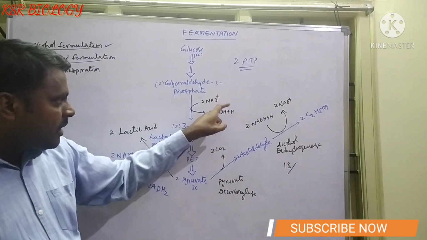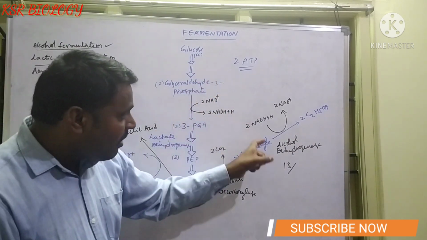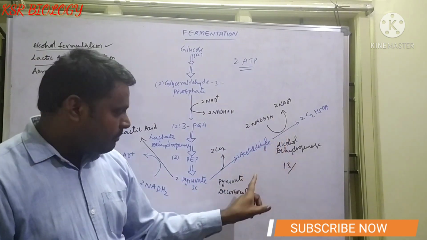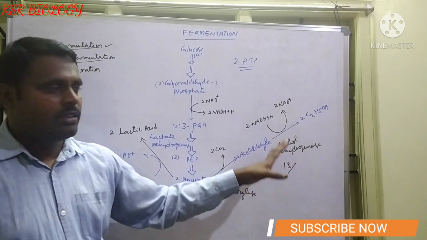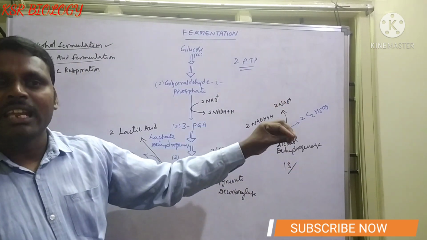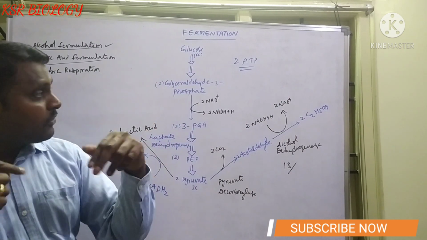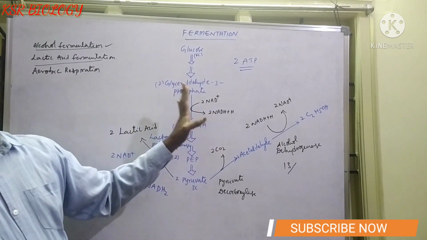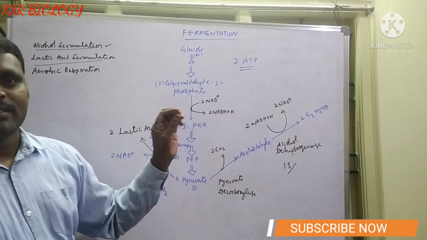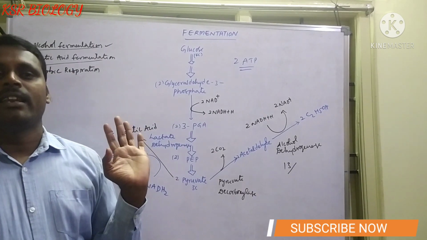Whatever NADH2s are formed in glycolysis are reoxidized in lactic acid fermentation and alcoholic fermentation, so the net gain of ATPs is very less, and the liberation of energy in the form of ATP is also very less in fermentation. I think it is nearly 7% or less than 7%.